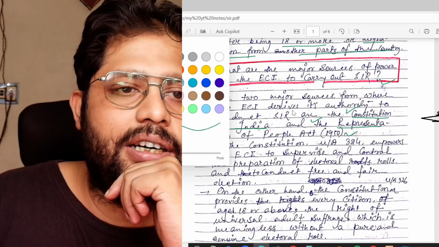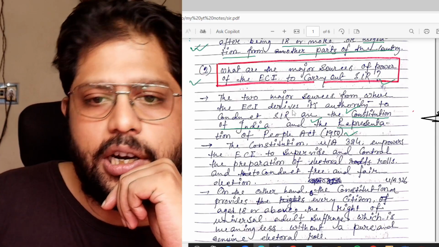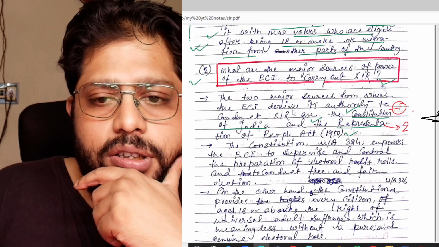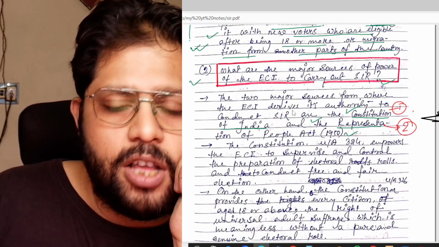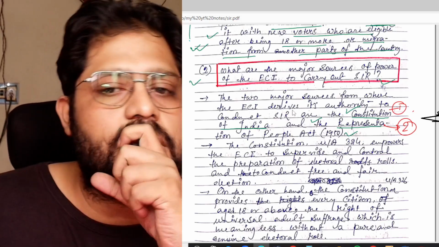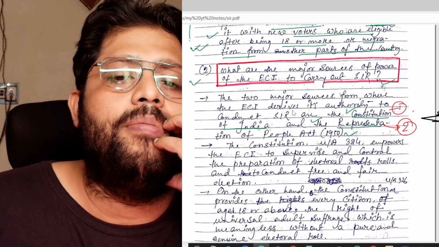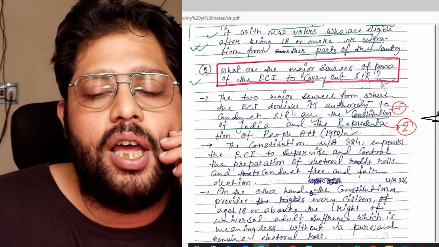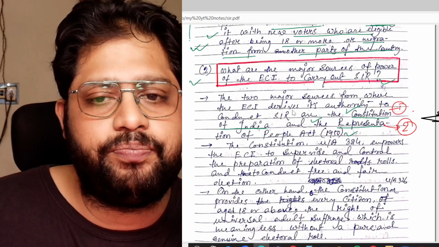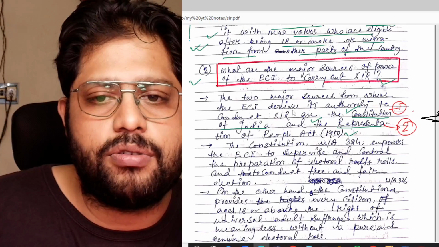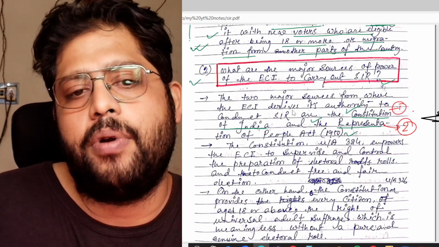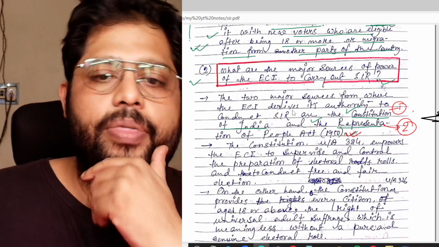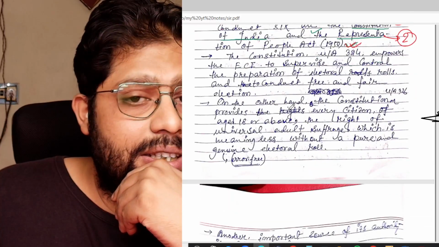So let me take the red color, that is more appropriate for this kind of thing. The first one is the Constitution of India, this is source one, and the second source is the Representation of the People Act of 1950. So these are the two major statutes. Constitution is the basic law of the land, because all other laws derive their validity from the Constitution. So the Constitution is the first basic law which empowers the ECI to do this, and the second one is the Representation of the People Act 1950. These two things are important so far as this SIR is concerned.